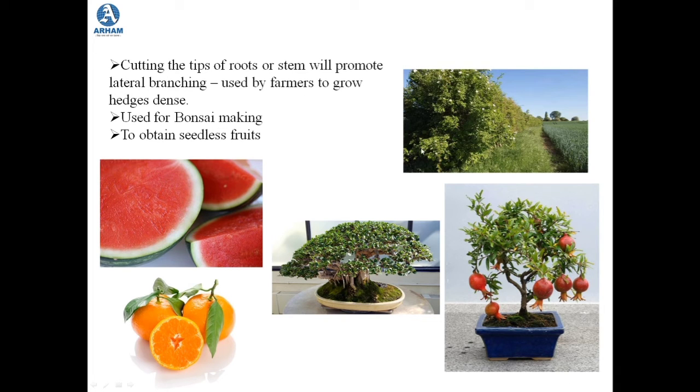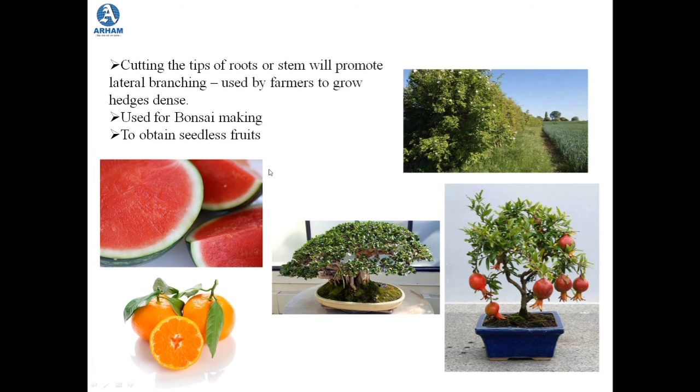The apical meristem or the apical buds of these plants are cut from time to time, and as the apical meristem is cut, the lateral branches are promoted, because of which this miniature form of plants is formed. So this is the bonsai. So it is used in bonsai making, and it is also used to obtain seedless fruits, which is commercially very profitable.